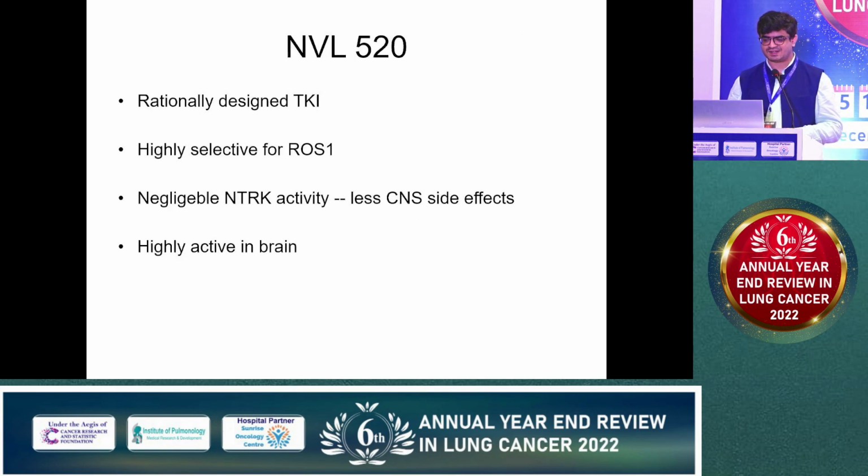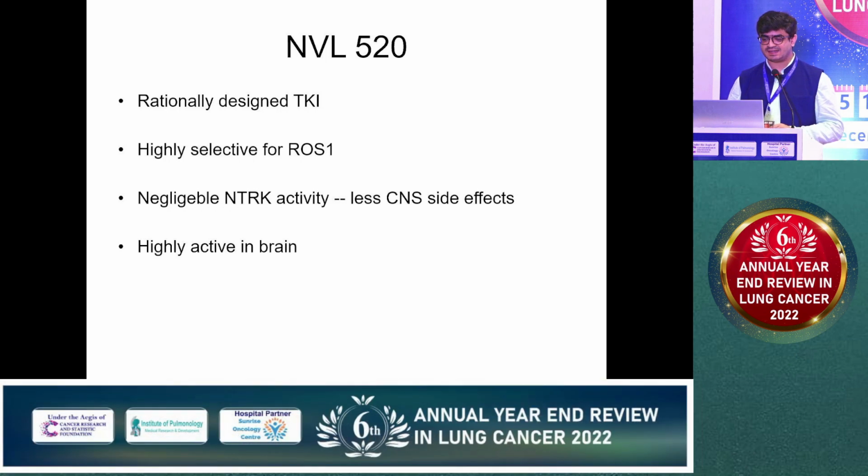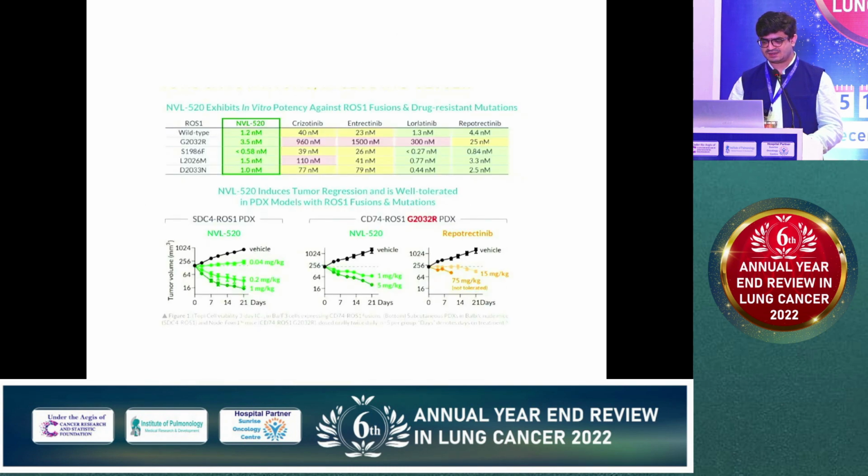So what is this NVL-520? I think this is the slide which I would request you to remember. This should be the take home. It is a TKI that is highly selective for ROS1, just like taletrectinib, and it has negligible NTRK activity. That is the reason why it has fewer CNS side effects, and it is highly active in the brain. This slide shows that crizotinib, entrectinib, lorlatinib and repotrectinib do not cover all the resistance mutations. Just remember G2032R, that is the most common mutation.